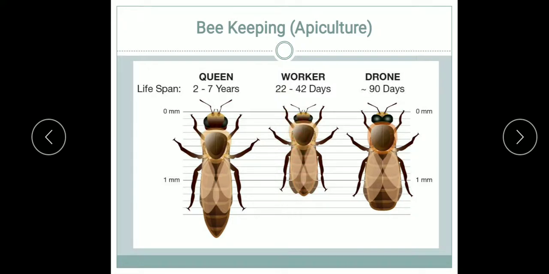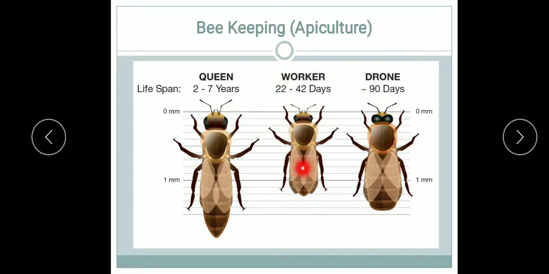So understood children, only one queen in one hive, and it lays two types of eggs, fertilized and unfertilized. Fertilized eggs give rise to the drones. Drones are the males, and unfertilized eggs develop into the worker bees. Now let me see about the drone. Drones are the male bees, developed from unfertilized eggs. Their only function is to mate with the queen. Rest of the time they sleep and eat honey. So their role is only in mating with the queen bee.